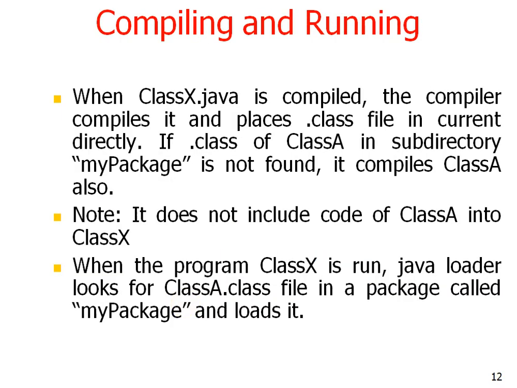After that, there is one of the most important points, compiling and running a package program. When class X.java is compiled, the compiler compiles it and places the .class file in the current directory. If .class of class A in subdirectory mypackage is not found, it compiles class A also. When the program class X is run, the Java loader looks for the ClassA.class file in a package called mypackage and loads it.